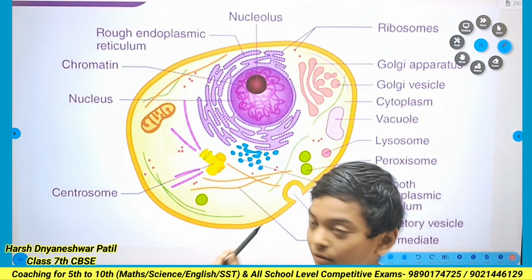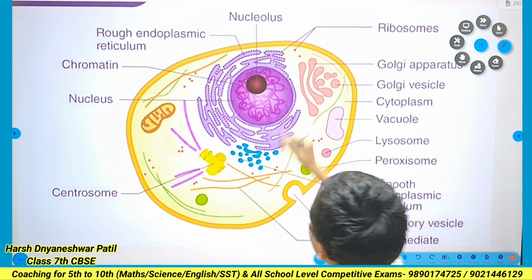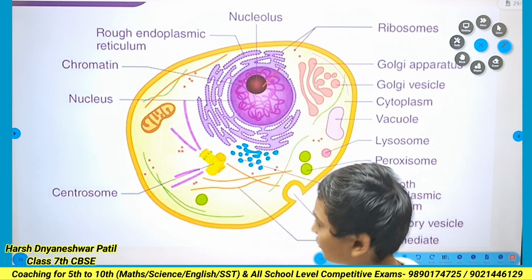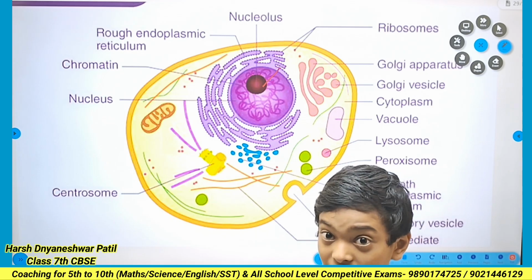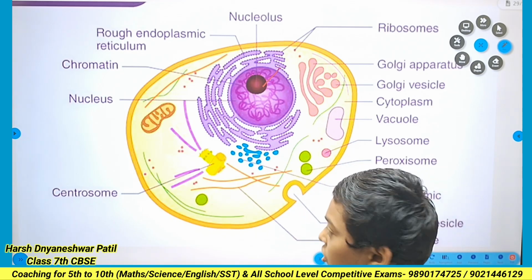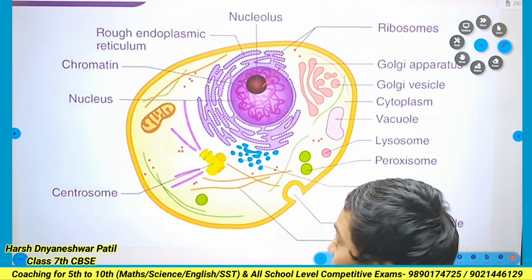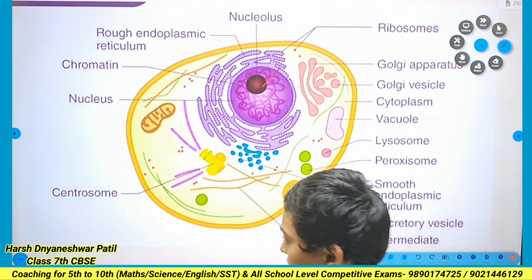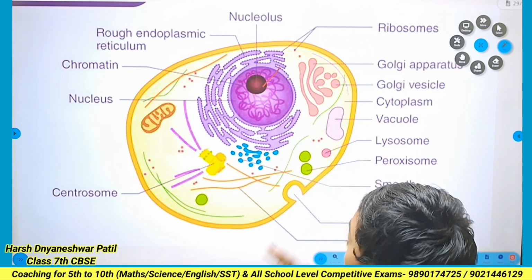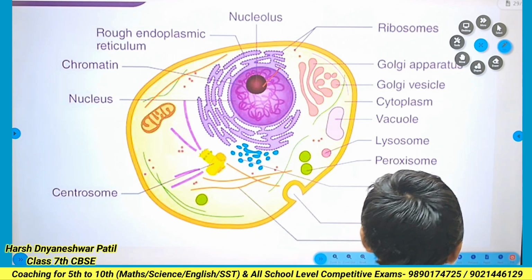Here is the diagram of the animal cell. Here is the nucleus of the animal cell. The difference between plant cells and animal cells is that plant cells are quite smaller than animal cells, and the other difference is that the cell wall is not present in the animal cell.